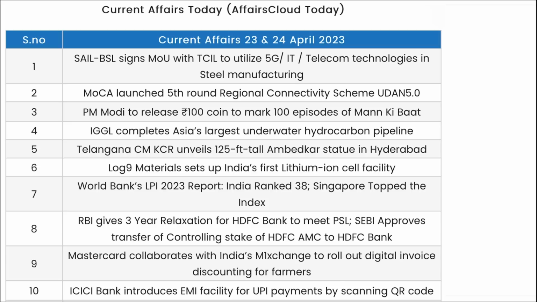And also I hope that you have taken down notes, because we learned multiple things today. So let's go for a quick revision. If you have not noted anything, I'll suggest you to note them again. SAIL and BSL signed an MOU with TCIL to utilize 5G IT telecom technologies in steel manufacturing.